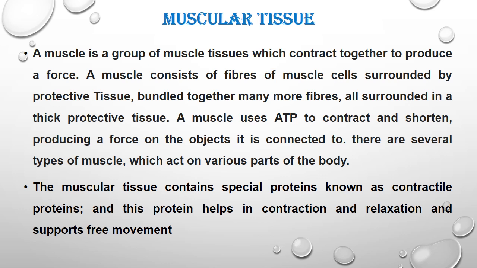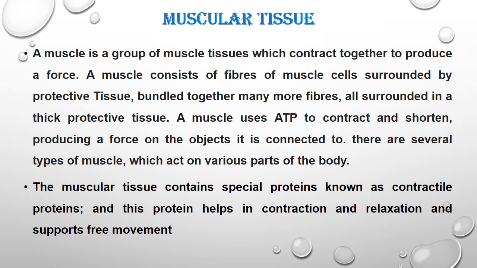A muscle is a group of muscle tissue which contracts together to produce a force. A muscle consists of fibers of muscle cells surrounded by protective tissue, bundled together with many more fibers, all surrounded by thick protective tissue. A muscle uses ATP as a source of energy to contract and shorten to produce force.